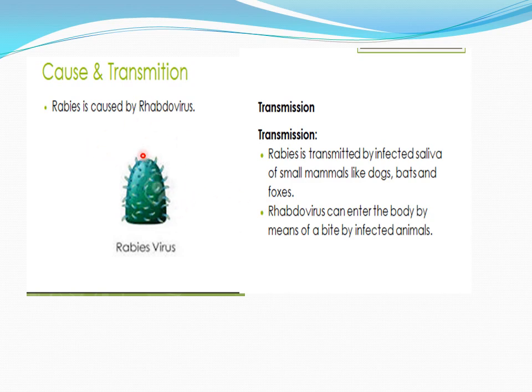Rabies is caused by the rhabdovirus, and it is transmitted through mammals like dogs, bats, and foxes. Rhabdovirus can enter the body by the bite of an infected animal, and it affects the nervous system. They cause a condition that is known as hydrophobia. The patients suffer from a fear of water due to this rabies.